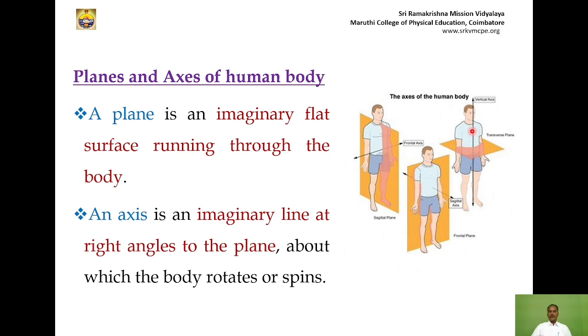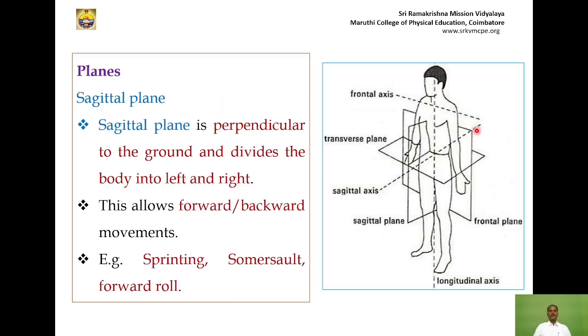So the axis helps to rotate the object, whether it is visible or not. For example, if a fan rotates, there is an axis, a fixed axis. At the same time, if we swing the arm and throw the discus, it also rotates, but there is no fixed axis, though there is an axis. This is the difference between an imaginary and a non-imaginary axis. If any object rotates, there is an axis, sometimes imaginary, sometimes directly visible. Next slide, we are going to see the types of planes.